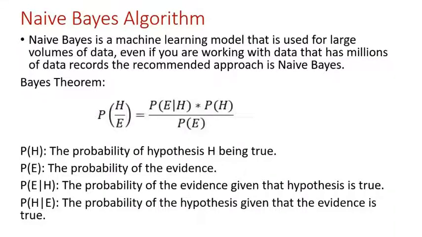This is known as the prior probability. P(E) is the probability of evidence. P(E|H) is the probability of evidence given that the hypothesis is true. P(H|E) is the probability of the hypothesis given that the evidence is true. This is known as our conditional probability.